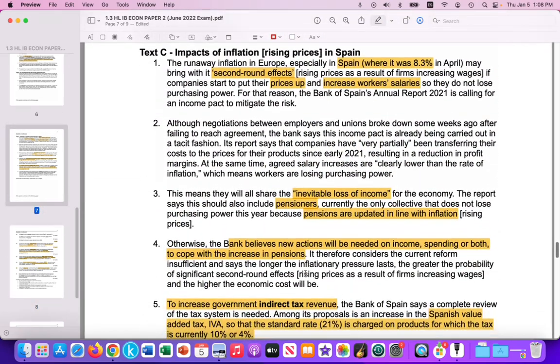So here in text C, regarding Spain, Spain's facing 8.3 inflation, and there's a concern that there can be additional cost push inflation as firms may begin to increase workers' salaries or wages, and as wages go up, marginal costs of production go up, and prices of outputs go up, and that would be just another layer of inflation on top of the energy and food inflation caused by the Russian-Ukrainian war.